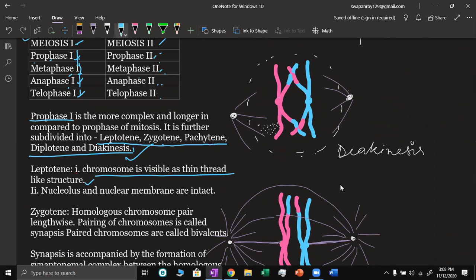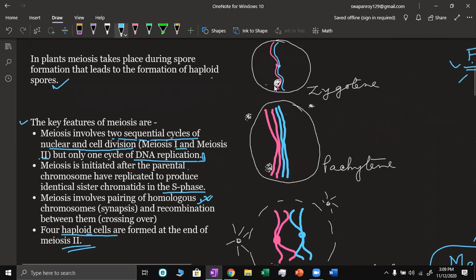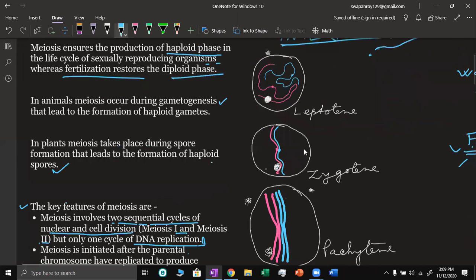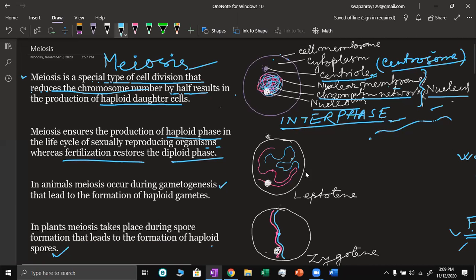By this time, the nuclear membrane and nucleolus are very clear. One thing I should tell you is that from the prophase onward, I have drawn only the nucleus portion. The entire cell I have not drawn, because first we are taking the nuclear division.